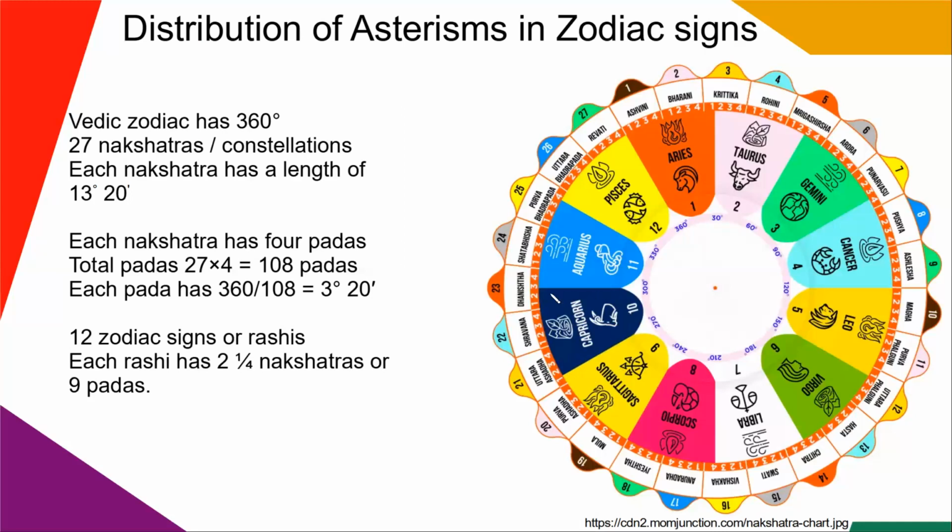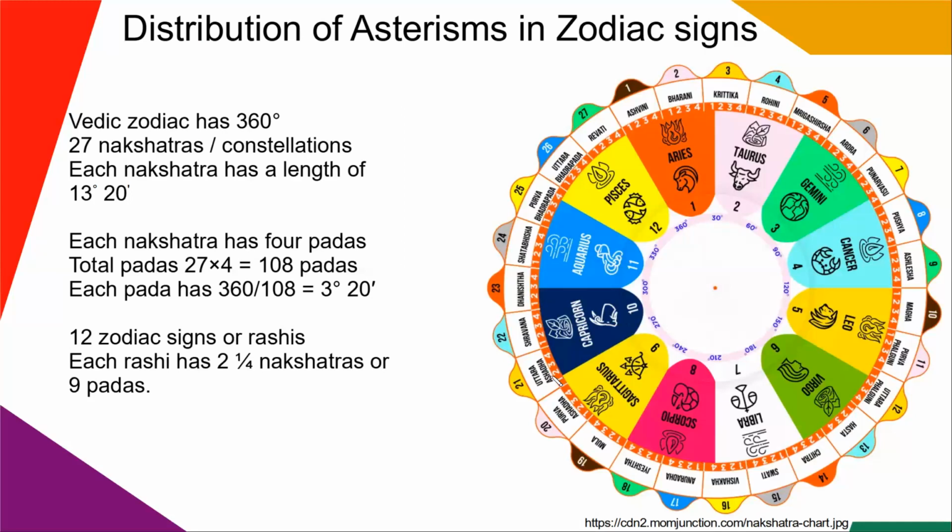Number 10 Rashi is Capricorn, which falls under 270 degrees to 300 degrees in the zodiac. Saturn is the ruler of Capricorn. Now Capricorn consists of 3 padas of Uttarashadha, all the 4 quarters of Shravana, and 2 quarters of Dhanishta.